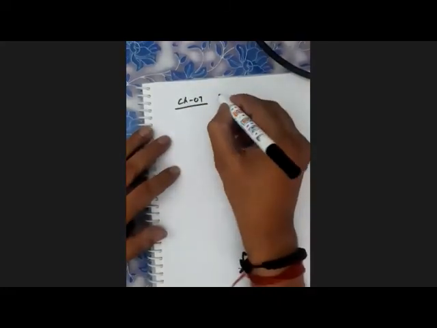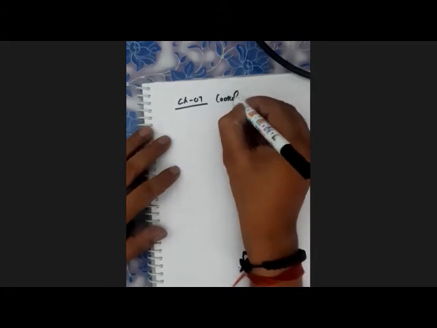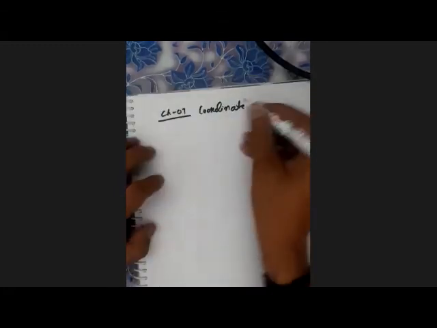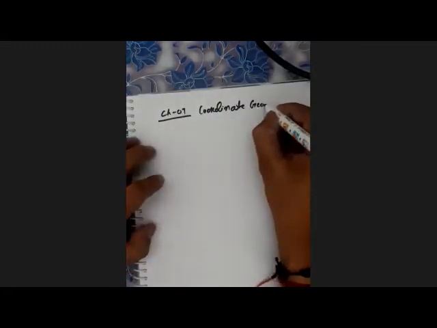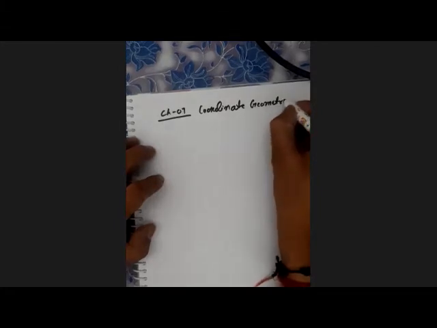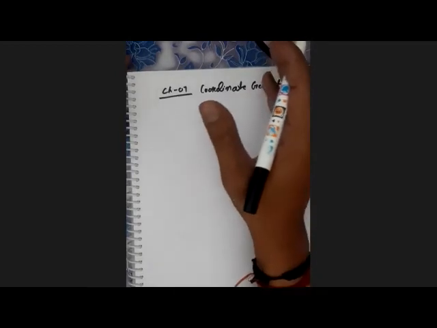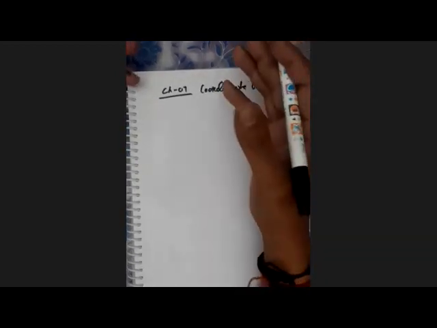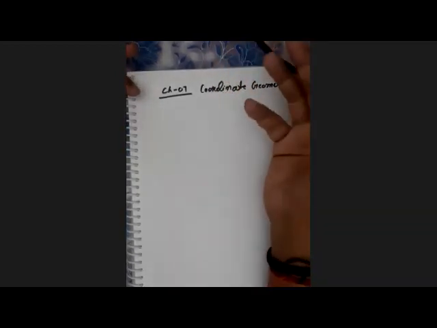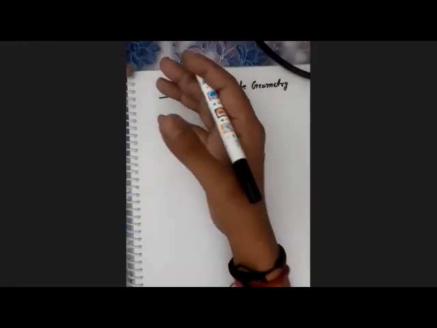It's coordinate geometry. I think you heard about it in class 9th also, chapter number 4 or 3, maybe. The name is coordinate geometry. In 9th, you only learn about the coordinate plane, what a point is, how abscissa and ordinate behave, where is the negative, where is the positive.